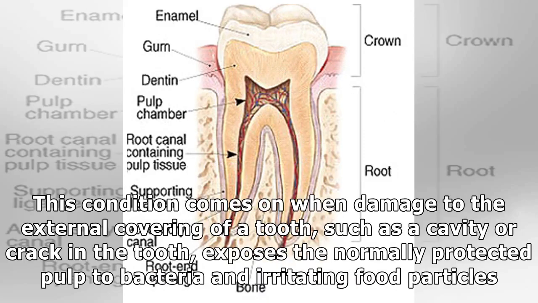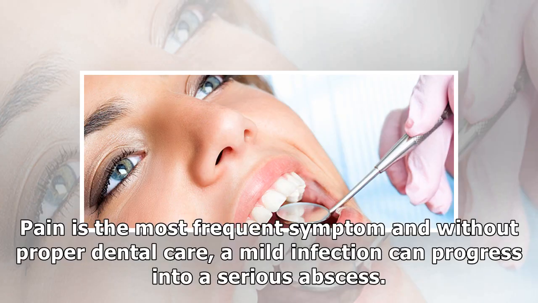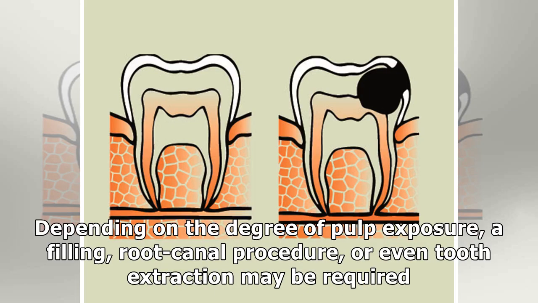Dental pulp exposure. This condition comes on when damage to the external covering of a tooth, such as a cavity or crack in the tooth, exposes the normally protected pulp to bacteria and irritating food particles. Pain is the most frequent symptom, and without proper dental care, a mild infection can progress into a serious abscess. Depending on the degree of pulp exposure, a filling, root canal procedure, or even tooth extraction may be required.